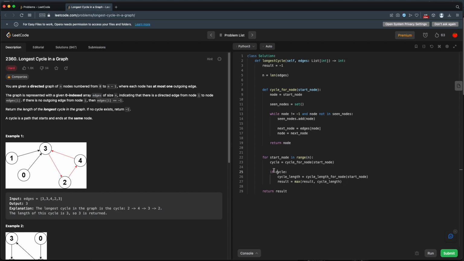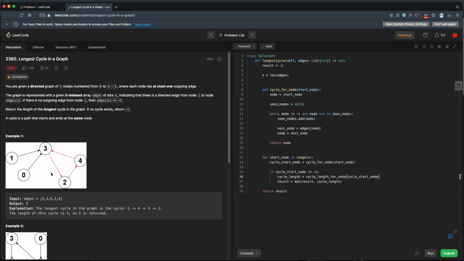But that means we need to update this down here a little bit. So it's not just saying if we have a cycle. We're going to say if our cycle start node. So now we get a cycle start node. So if that's not equal to -1, then we'll find the length. And we can actually find the length starting from our cycle start node. So we're not going to start from our start node anymore. We'll start from the cycle start.